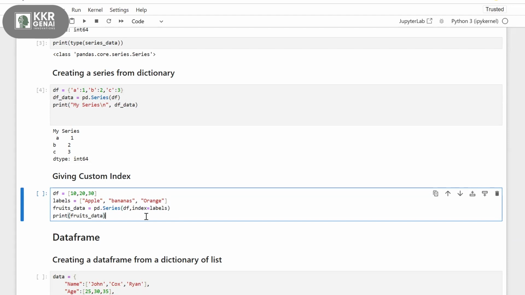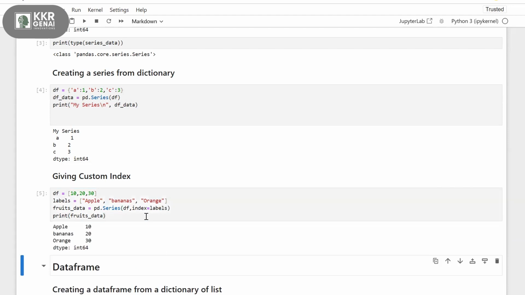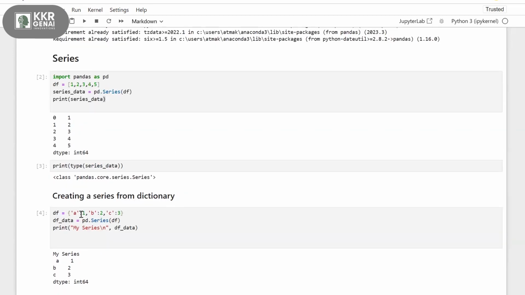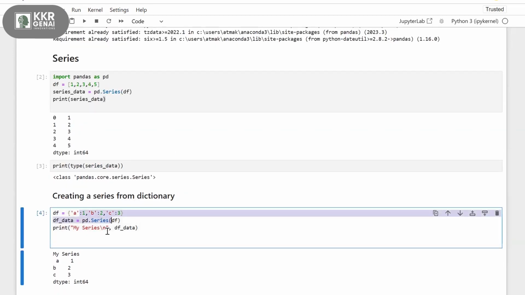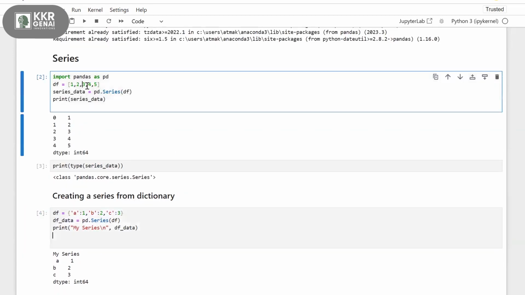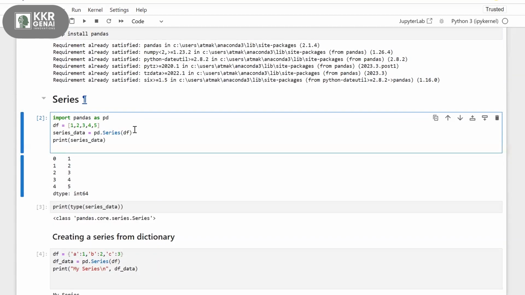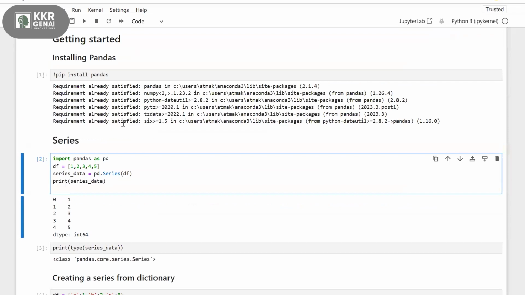Now I'm printing my fruits data. Yeah, I'm having 10 apples, 20 bananas, and 30 oranges. So apple, bananas, oranges are my labels, and 10, 20, 30 are my values. So this is how you give the custom index, and this is how you convert a dictionary to a series and a list to a series. This is about series. So it is like a column of data, a single column of data.